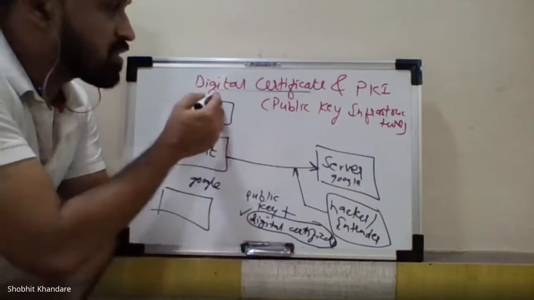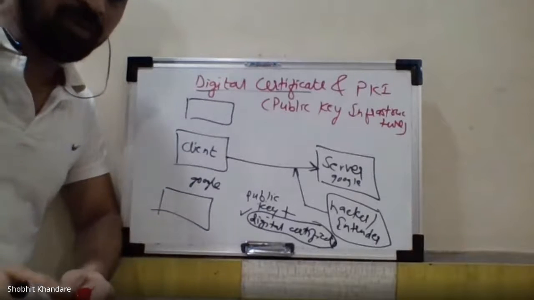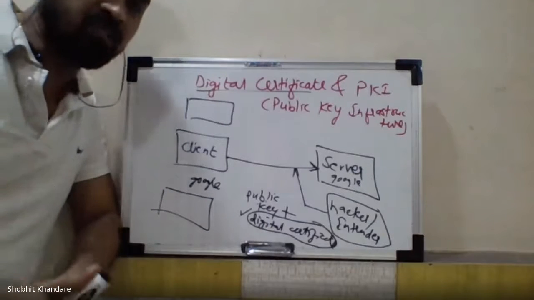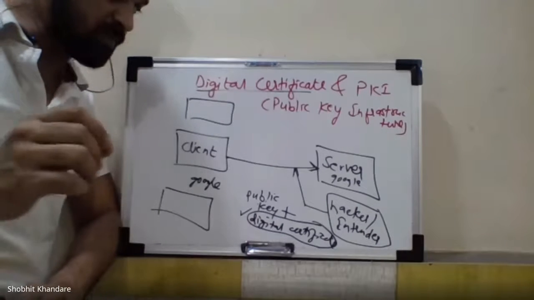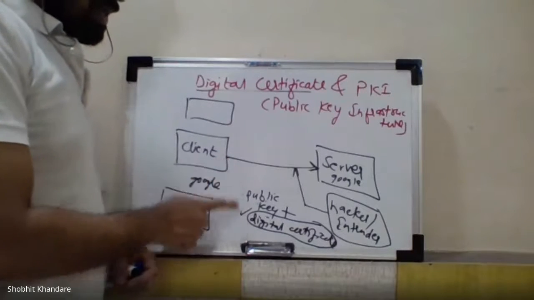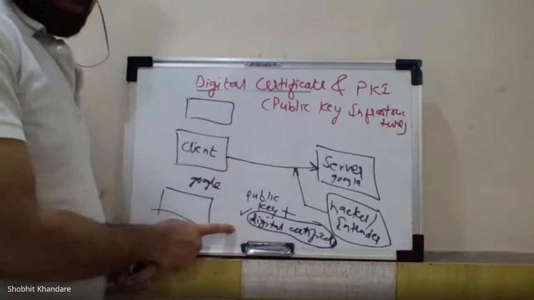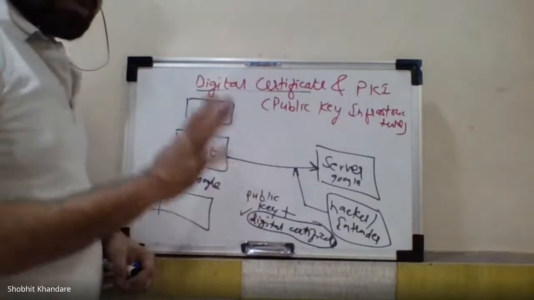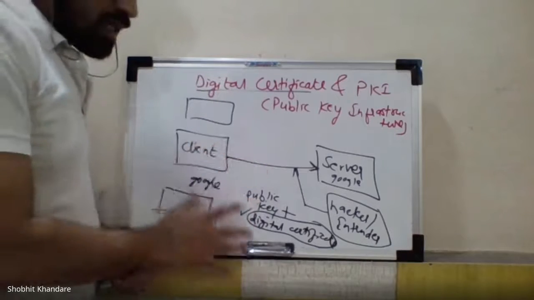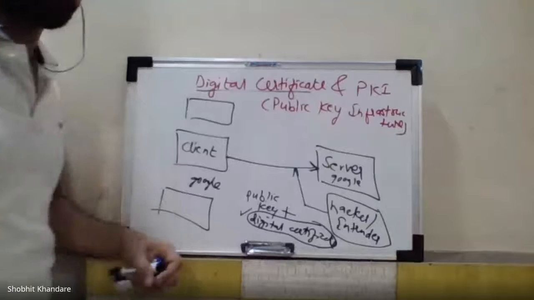Okay, so that is the concept of digital certificate. This is one more security measure which is used to provide authentication and confidentiality of the data. You have to understand that to carry out this digital certification, your CA, that is the certification authority, plays an important role. And to carry this out, we have the infrastructure, that is the public key infrastructure.